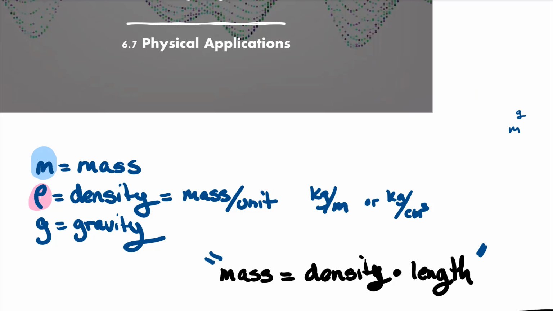We're also going to be discussing gravity, and gravity is G, our acceleration. And we're going to find that mass is actually equal to the density times the length. I put quotes around it because it can also be used in a different way. We can say it's the density per volume, but not for this one, depending upon what units we're using for our density.